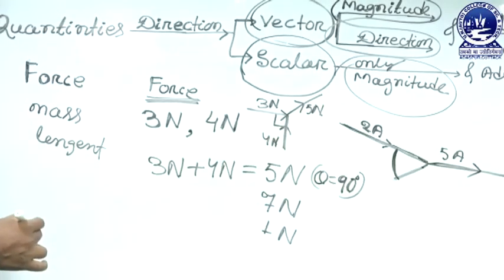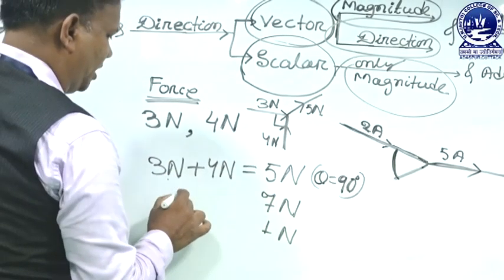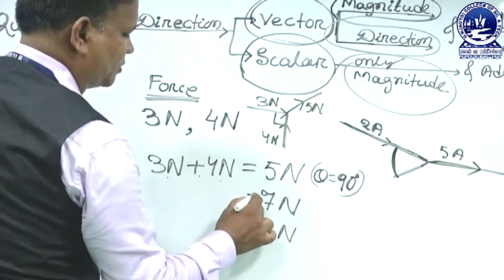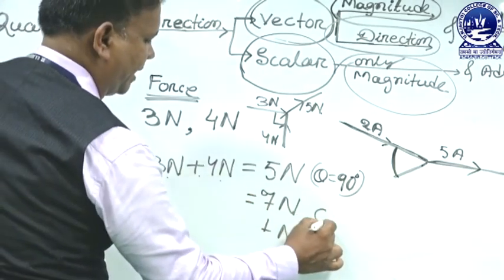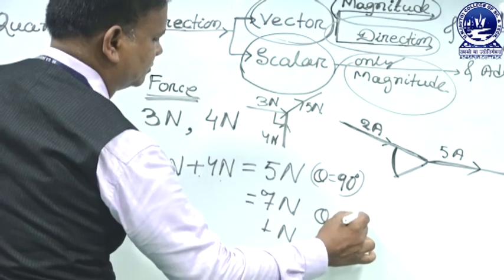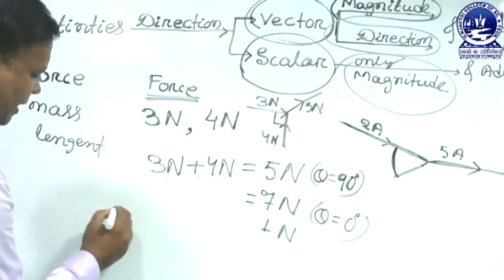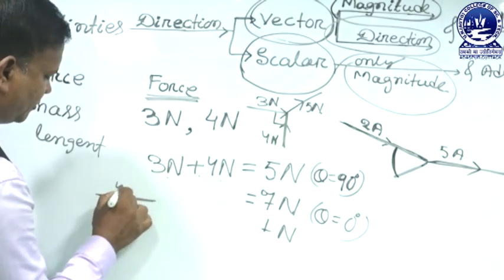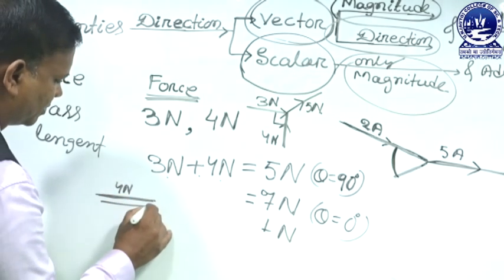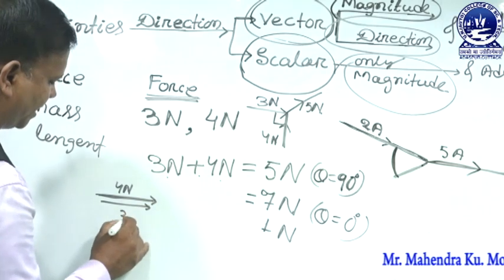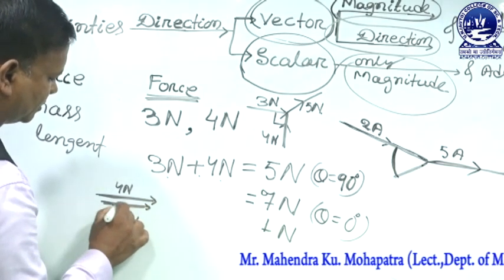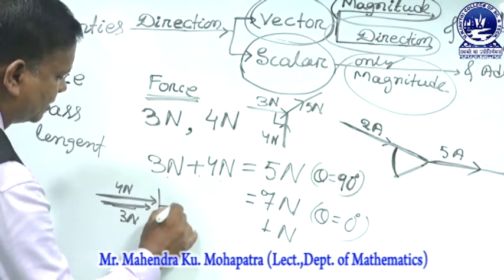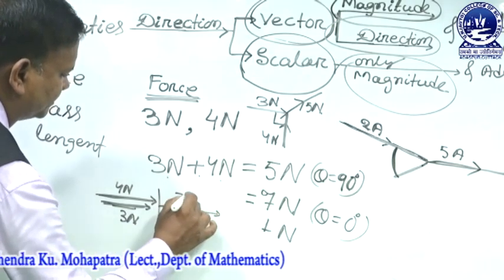It depends upon the angle. Same 3 Newton plus 4 Newton is equal to 7 Newton if the angle between them is 0 degree. That means when the two forces, 4 Newton and 3 Newton, act along the same direction, the resultant must be 7 Newton.